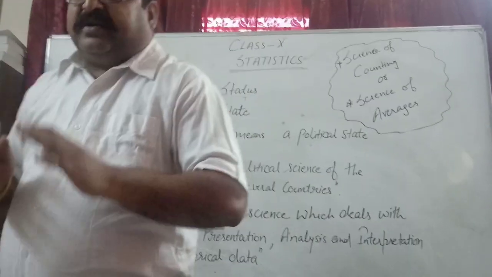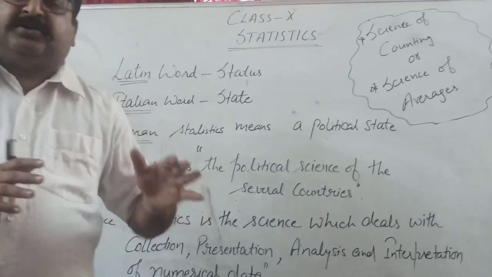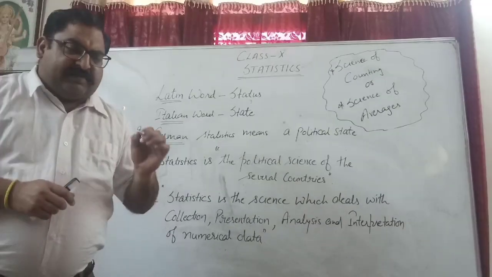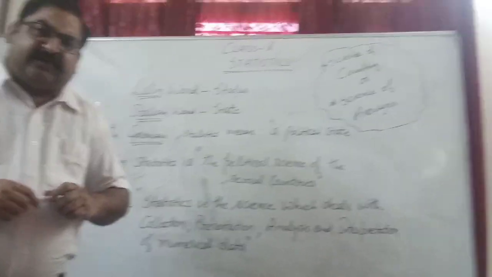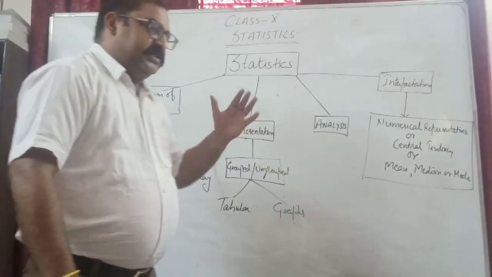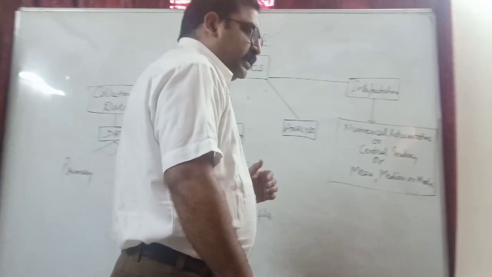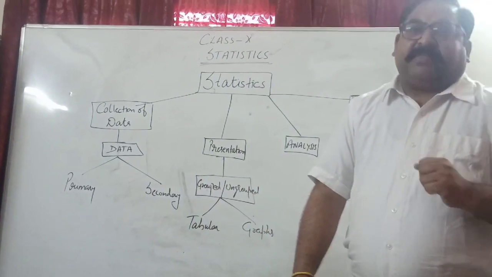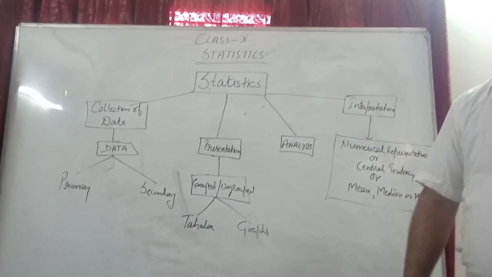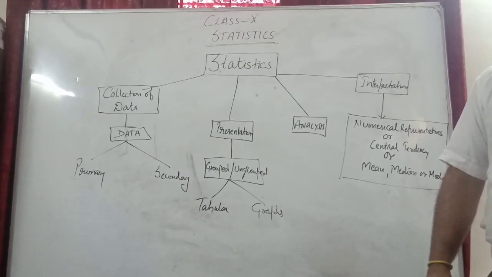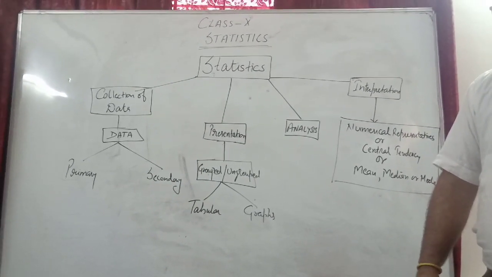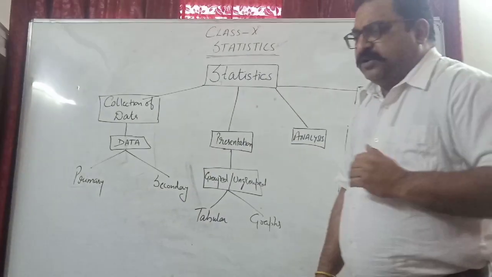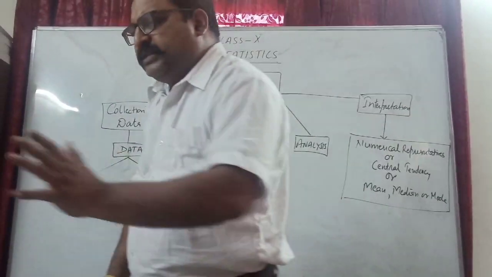Here is the simple statement: statistics is the science which deals with collection, presentation, analysis and interpretation of data. All these four are the main branches of how we study stats.